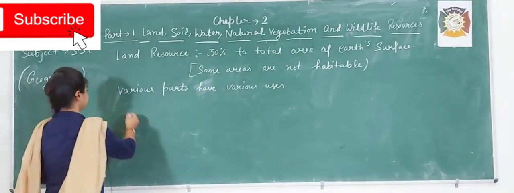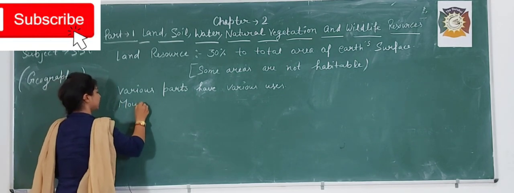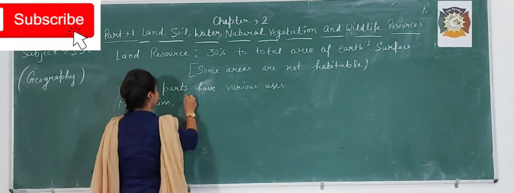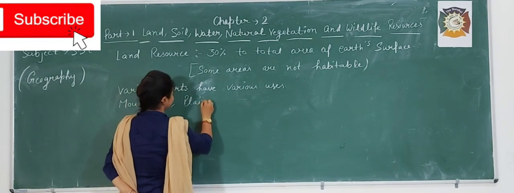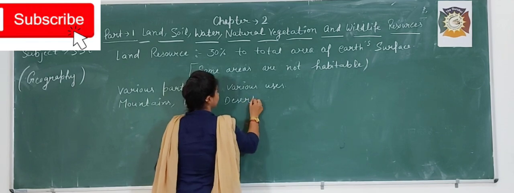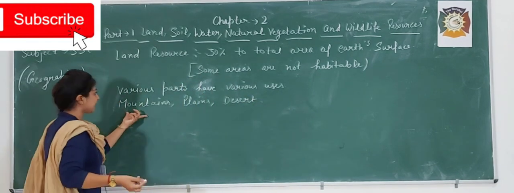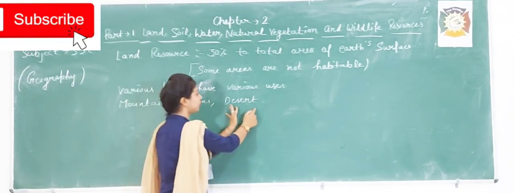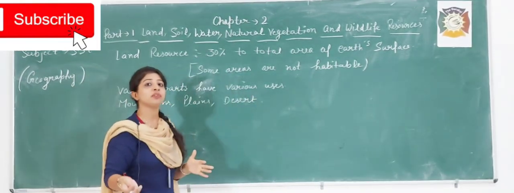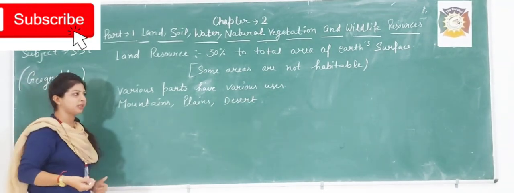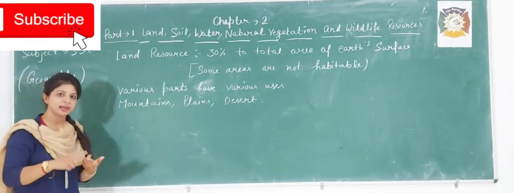For example, mountains, plains, deserts: these are all land resources, but they have different utility purposes.